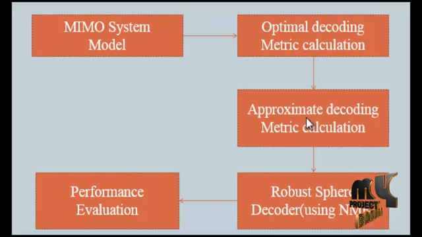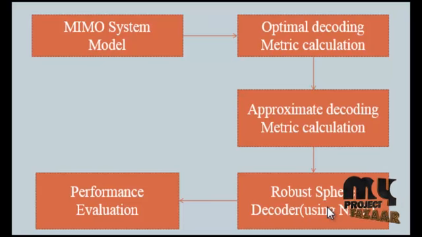The next is approximate decoding metric. Using the optimum decoding metric for detection requires an exhaustive search through all possible transmitted signal vectors, and this is not implementable in a practical setting. To overcome this problem, we propose an alternative decoding metric which approximates the optimum rule. This approximated metric still accounts for error correlation in that the main block diagonals of the error covariance matrix are used.